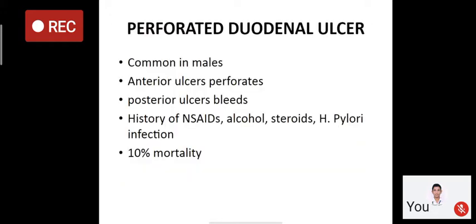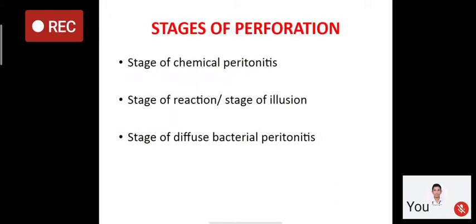A perforated duodenal ulcer is usually common in males, and anterior ulcers perforate and posterior ulcers bleed. There will be a history of non-steroidal anti-inflammatory drugs, alcohol, steroids, H. pylori infection. They have 10% mortality. So there are three stages of the perforation.